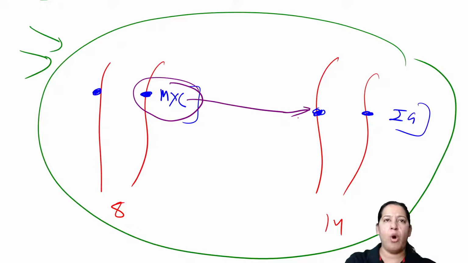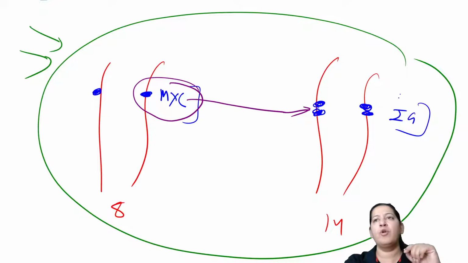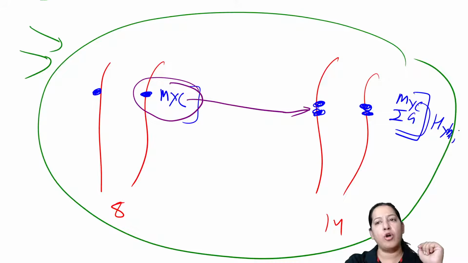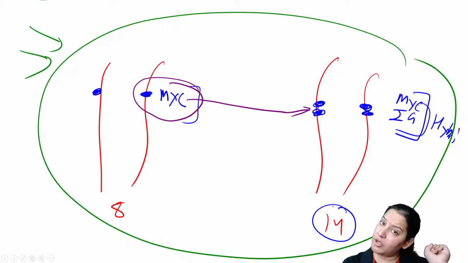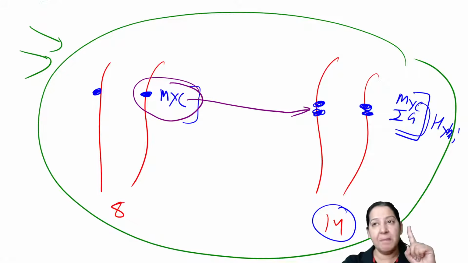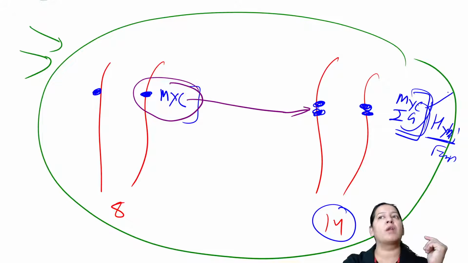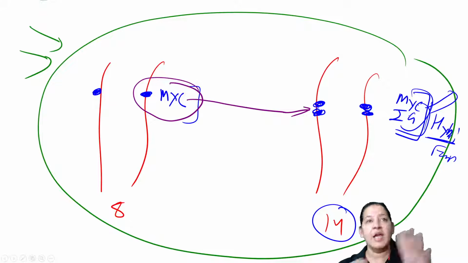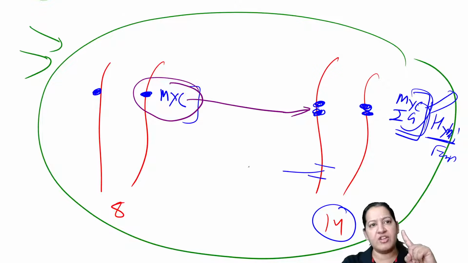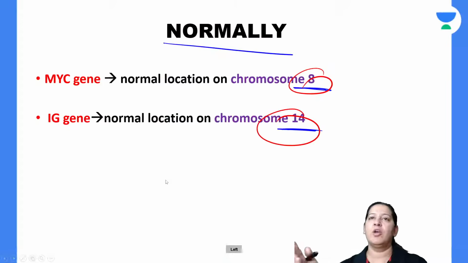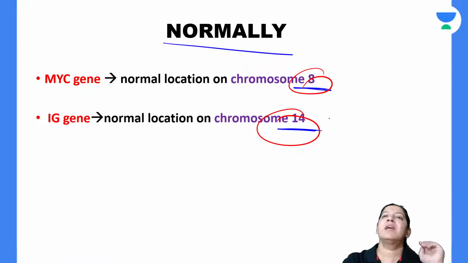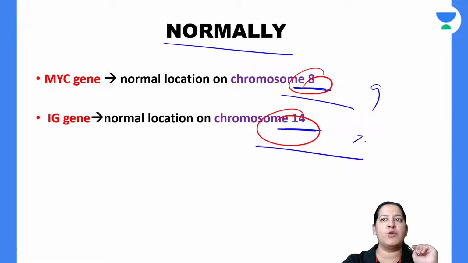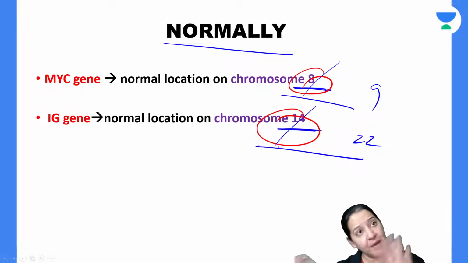Give me a thumbs up. After going to 14, the MYC gene is fusing there. The immunoglobulin gene is already present there. So a fusion gene or hybrid gene is formed on chromosome number 14, like it was forming on 22 in ABL BCR. Here a MYC immunoglobulin hybrid or fusion gene is formed. That is abnormal. That can lead to uncontrolled mitosis, and that will lead to cancer. In exchange, 14 is giving a non-functional portion to 8. So the same story. Give me a thumbs up. Only the number of chromosomes changes. Instead of 9 and 22, it is 8 and 14, and the name of the gene is changed.